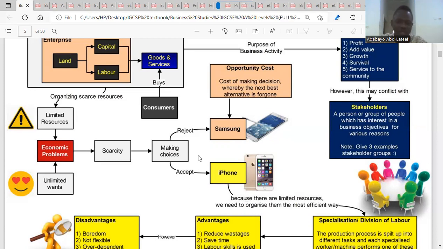Then we go to making choices. Since there's scarcity, it means that certain things cannot be afforded at a given point in time. So it means we have to decide. We have to make a choice.